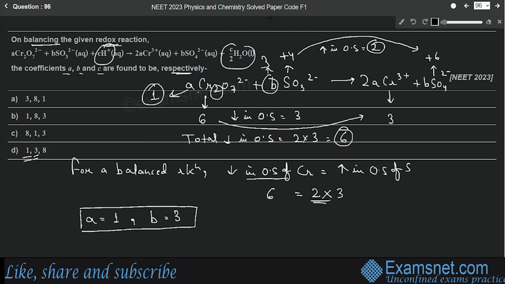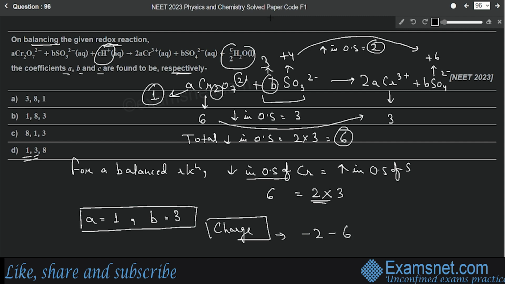We have to balance the charge as well in order to determine the value of C. So how can we balance the charge? On the left hand side, what is the total charge? For chromium, it is -2. So let's balance the charge. On the left hand side we have -2 for chromium and -6 for the sulfur, this one.